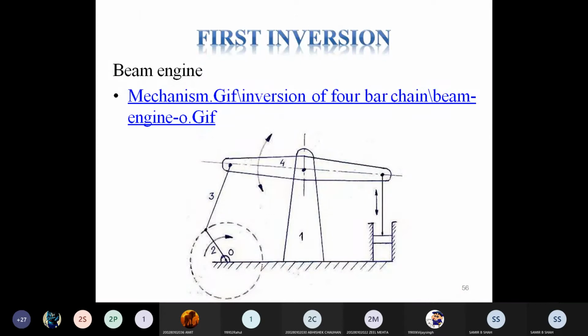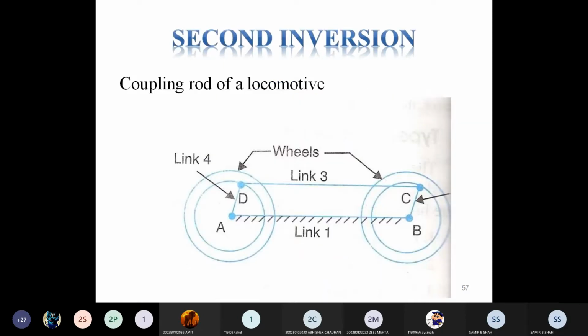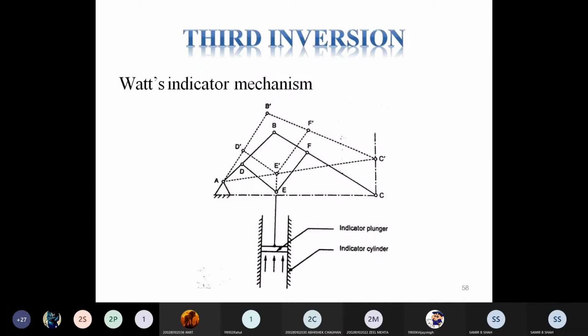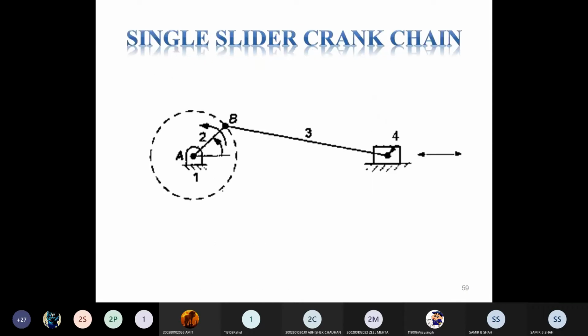Now, at the end, in the previous lecture, we talked about the different kinds of four-bar chain mechanisms, and how the beam engine works. We know that the beam engine can convert rotary motion into reciprocating motion, while the coupling rod gives us rotary motion. If you talk about Watt's indicator mechanism, one initial condition is given to you, and at the end we get another final condition with the help of the plunger and cylinder pressure. That is the end of the inversion of the four-bar chain mechanism.